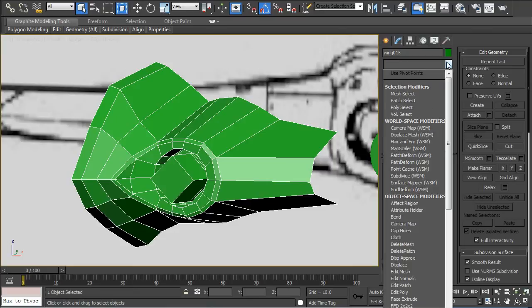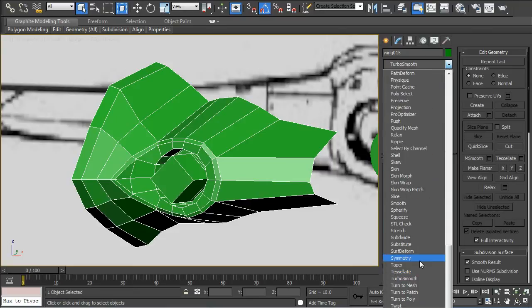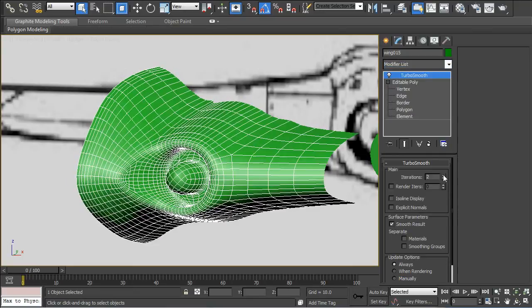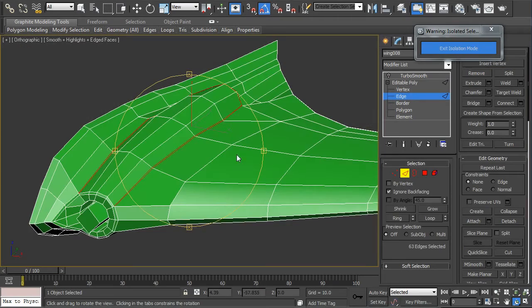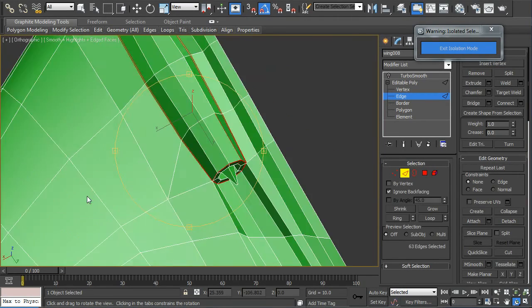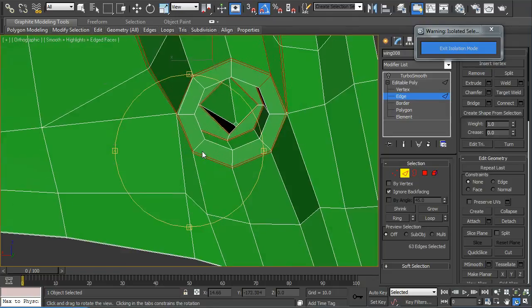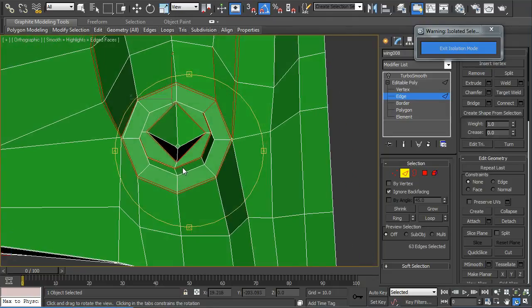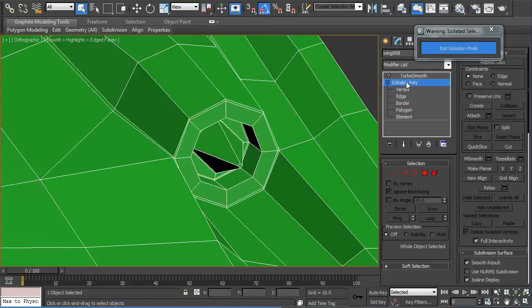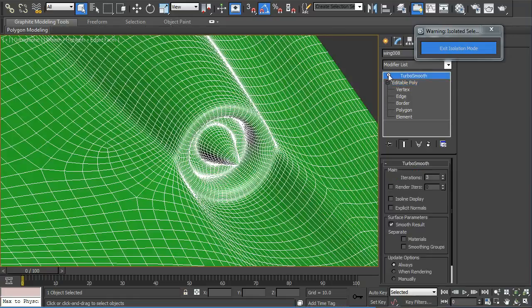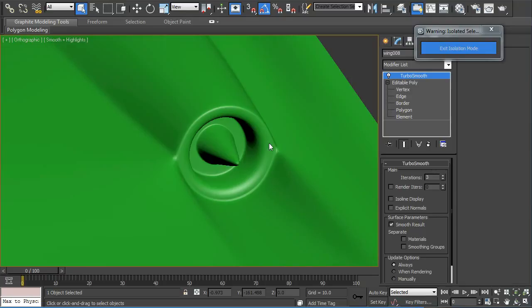Okay, now it's time to add a TurboSmooth modifier to the stack. Iterations 3, just to see how things look, and they're looking okay. Add some more tight edge loops around the engine, and the back of the engine here I already got modeled pretty much the same as the front. And we can test that in TurboSmooth. I'm turning it on, turning off the mesh.